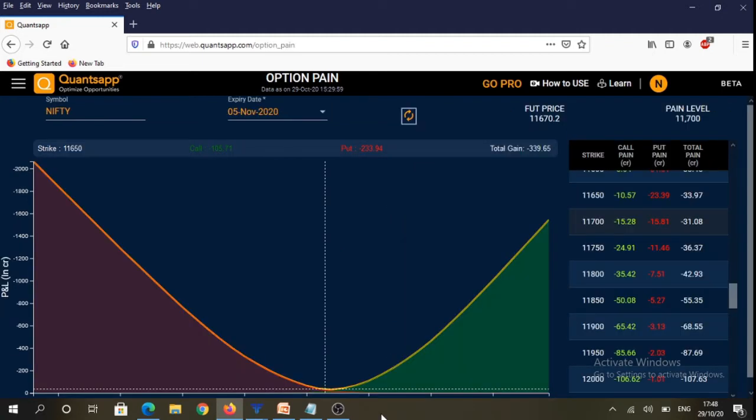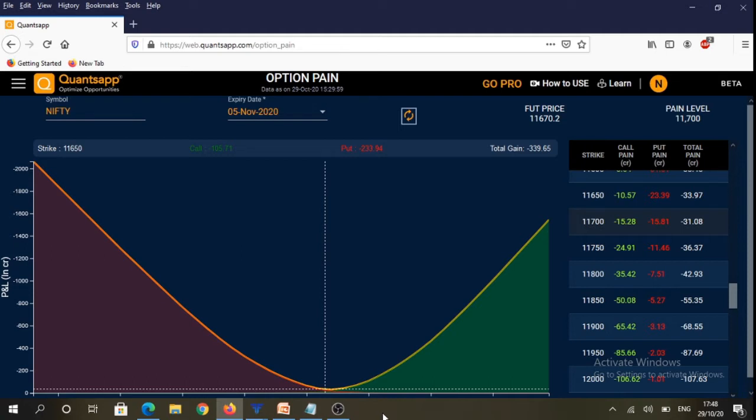If we see the max pain levels in 5th November weekly option contracts of Nifty, we will see that it is at 11,700 levels. So option max pain is the level. If options were to expire at 11,700 on 5th November, then option writers are going to suffer the least amount